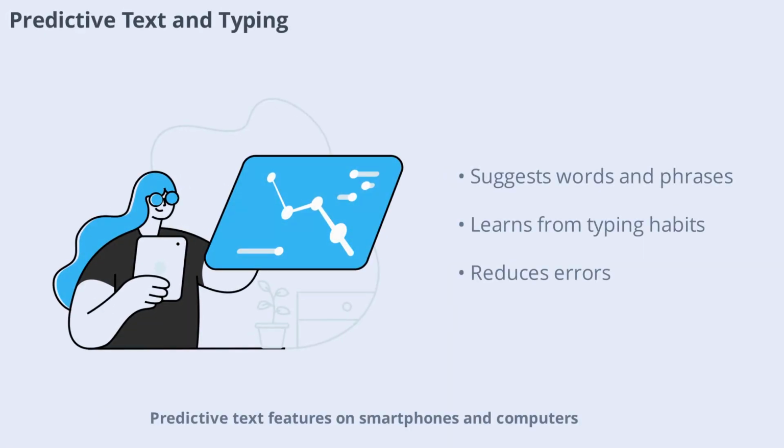Predictive text features on smartphones and computers are powered by narrow AI and machine learning. These systems analyze your typing habits and suggest words or phrases to speed up communication. By learning from your writing style and frequently used words, predictive text becomes more accurate and helpful over time. This technology saves users time and reduces typing errors.